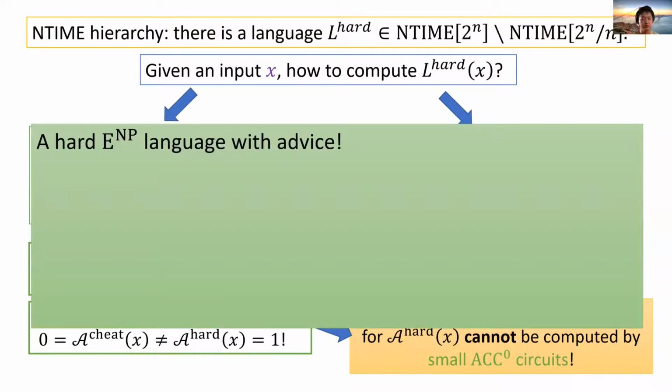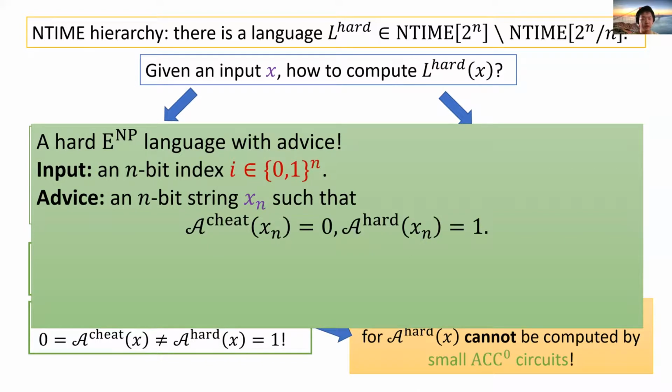Now let's try to construct the hard E to the NP language. First, we give an E to the NP algorithm that takes a short advice. The algorithm takes as input an n-bit index i. The advice to the algorithm is an n-bit string x sub n.